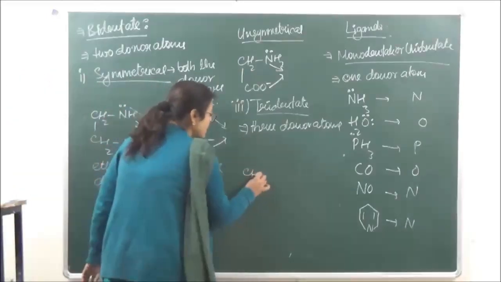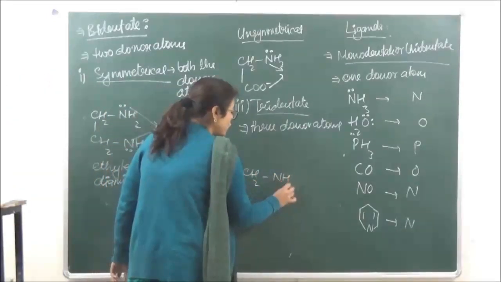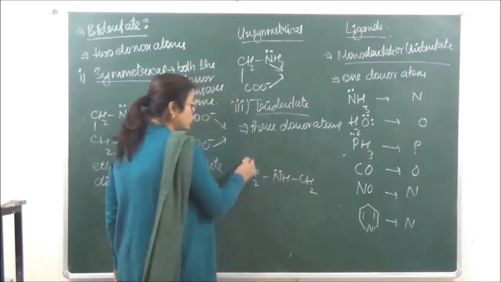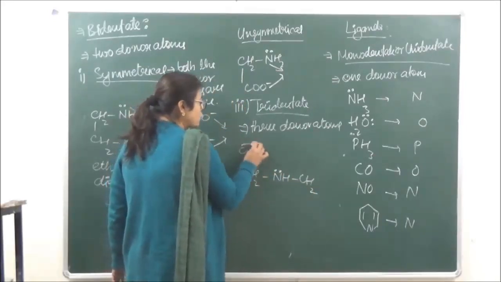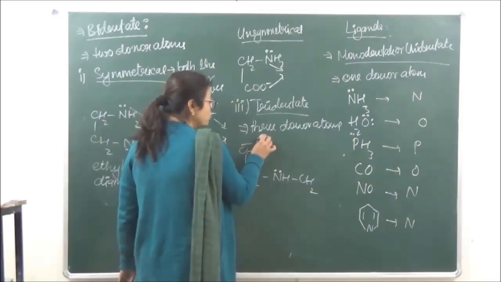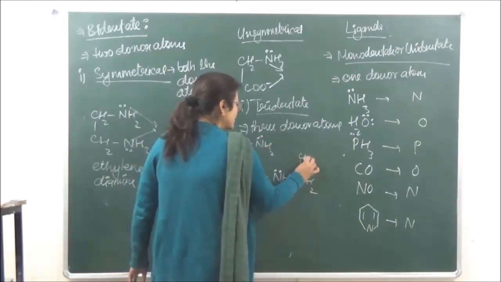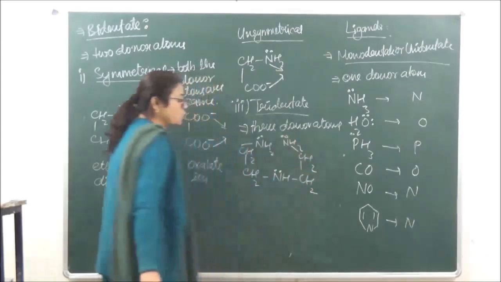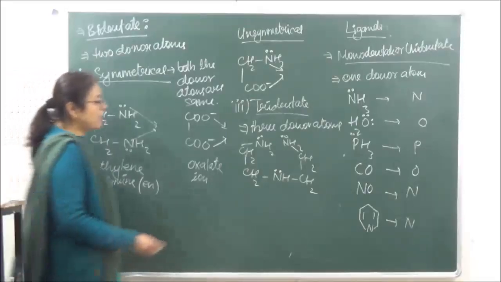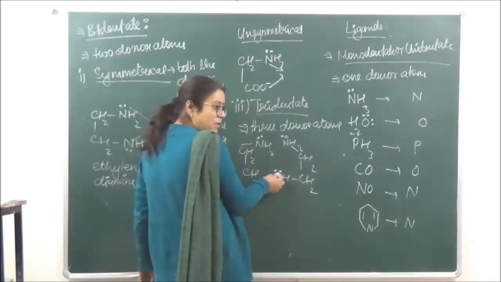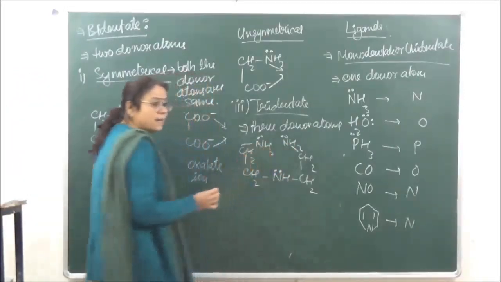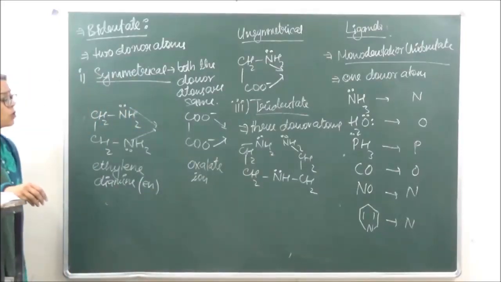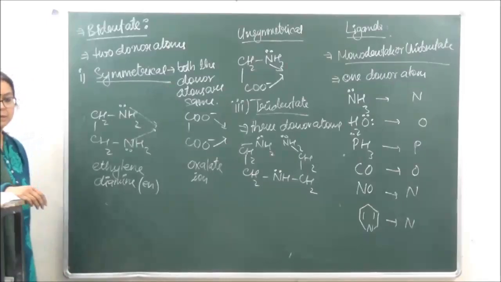So it is CH2, NH, CH2. This has one lone pair of electrons over here. Then we have CH2, NH2 and CH2 and NH2. Okay? So here you can see that this can donate electrons, 2, 3. There are 3 donor atoms and it is going to be symmetrical tridentate over here because all the 3 are going to be the same.